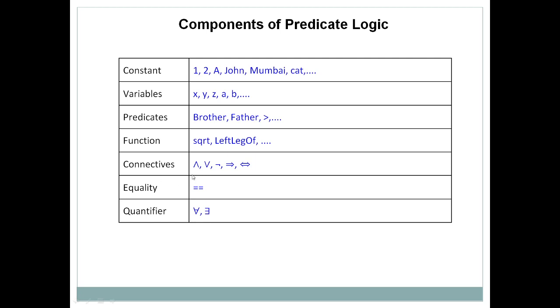Then here we also have equality as a component, and finally a very important component of predicate logic, that is the quantifier. The first symbol is for all, an inverted A, and the second, an inverted E, is for some. When we need to represent some, at that time the inverted E is useful. Whenever we need to represent all, at that time we use the inverted A. We'll see with the help of examples, don't worry about it.